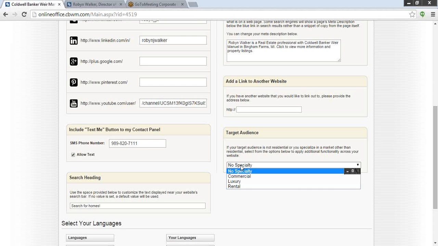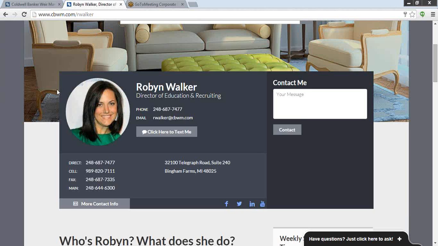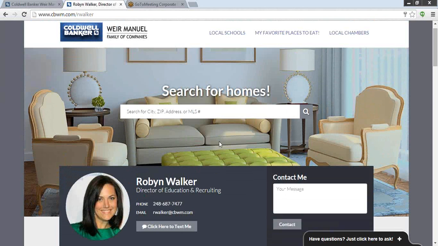What this does is if I simply clicked on residential and said that I wanted my target audience to be residential only, now if someone is on my website and they're using this search field right here, it's going to restrict their results to rentals or rental properties and leases.